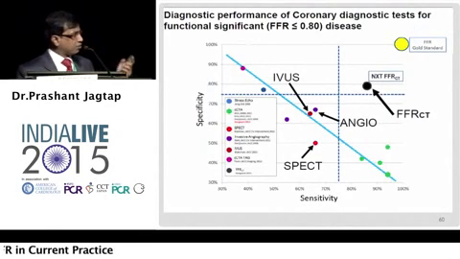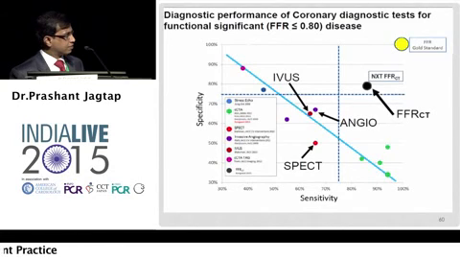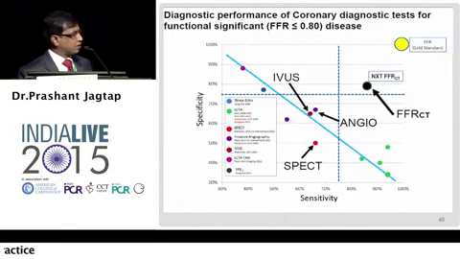Well, where do we stand today as far as FFR is concerned? If FFR is the gold standard for functionally significant disease, this is where IVUS stands and this is where angiography stands. Far, far away, and it is not difficult to understand that IVUS and angio both are anatomical issues.